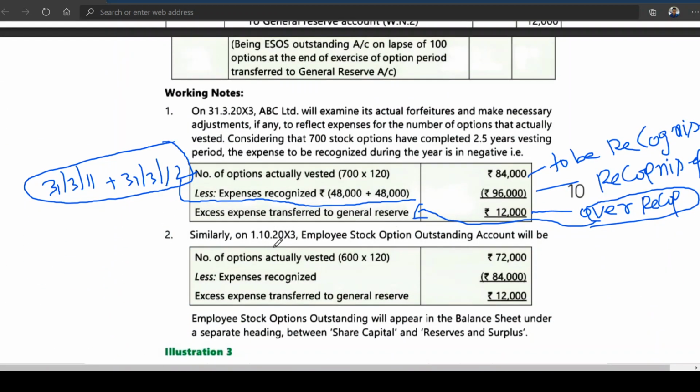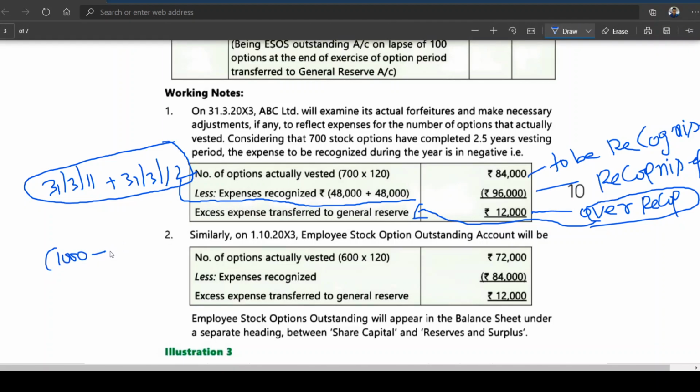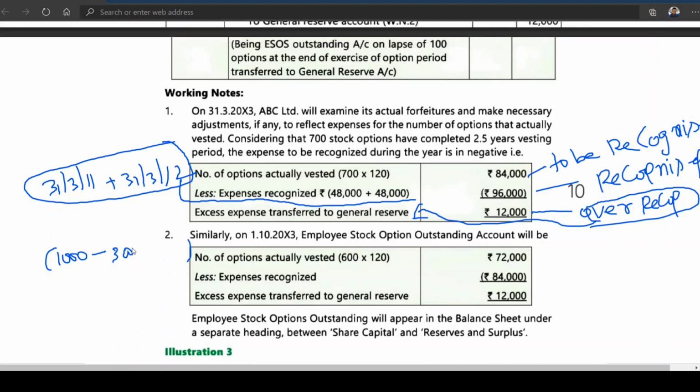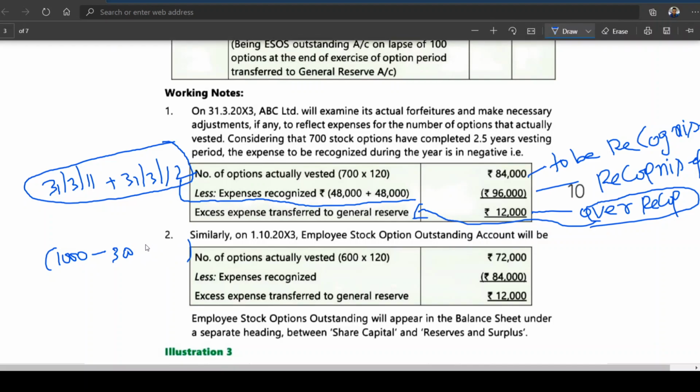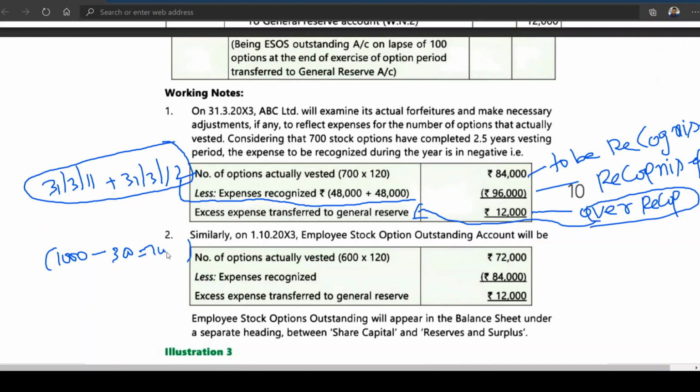Similarly, for 2012-13, the employee stock option outstanding account will be for the number of options actually vested, 600. How did you get 600? 1000 minus 300 is equal to 700.